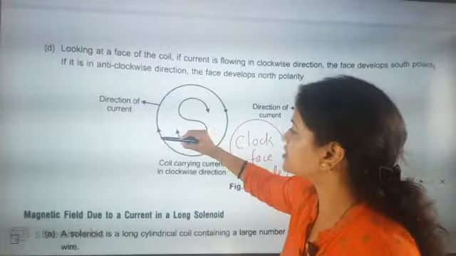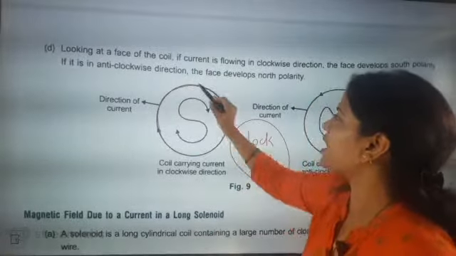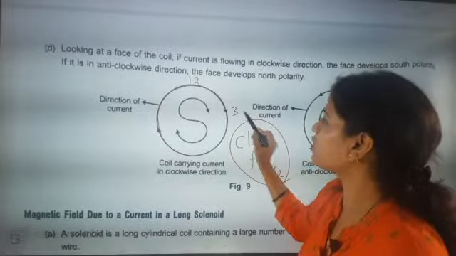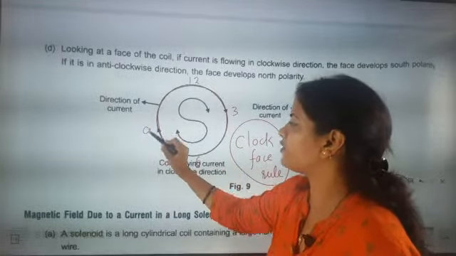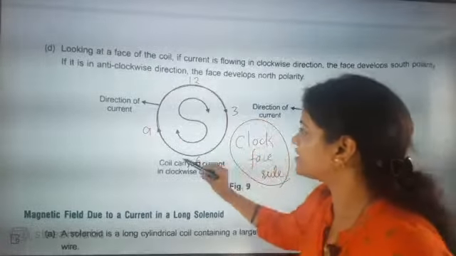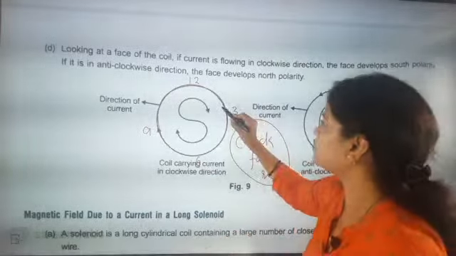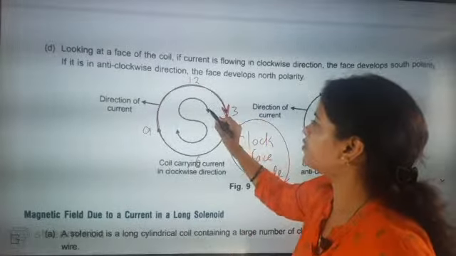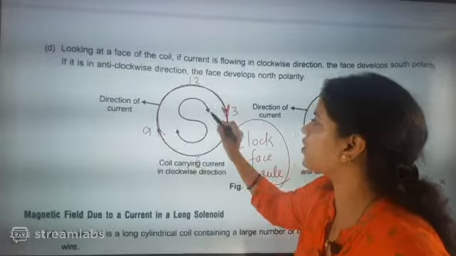You see, this is the direction of the clock, after 12 o'clock, 3 o'clock, then 6 o'clock, then 9 o'clock. So the flow of current in clockwise direction will be there. Then you see the arrow.